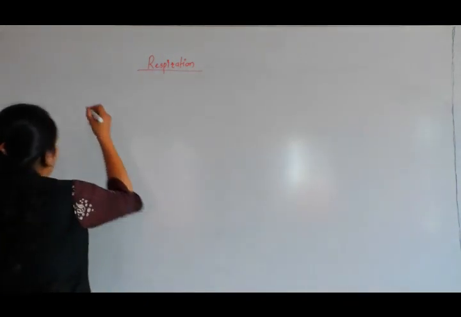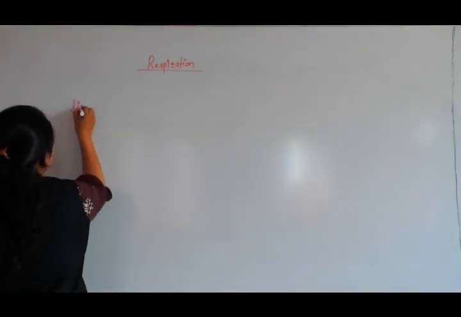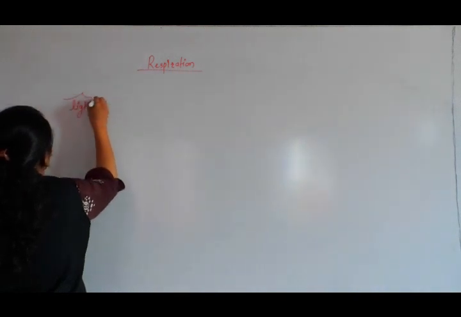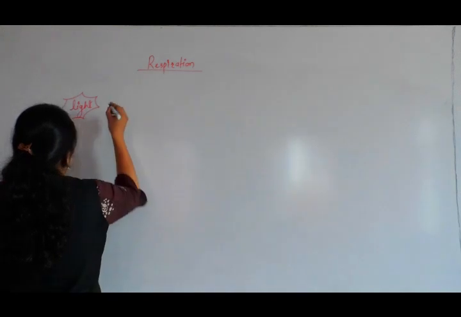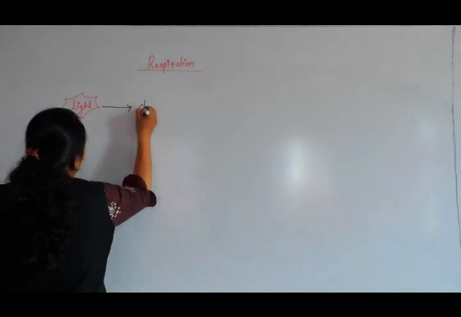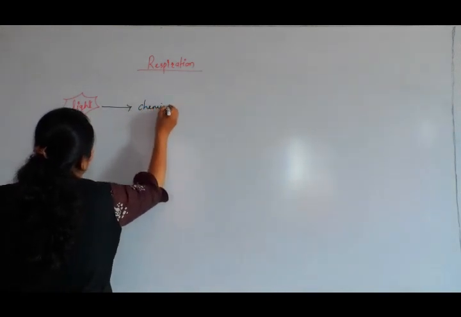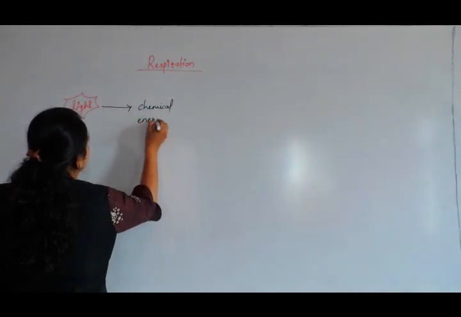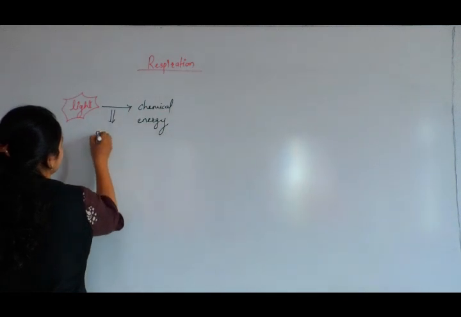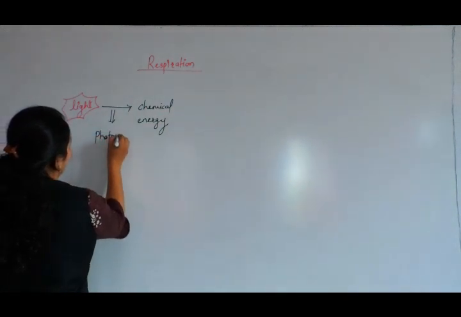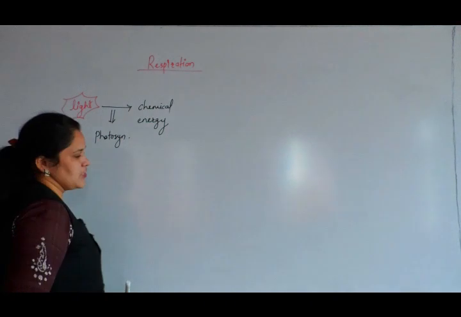So what we are discussing: light is the ultimate source of energy. This light energy is converted into chemical energy. Which process is this? This process is called photosynthesis.